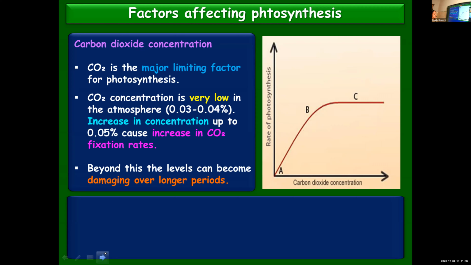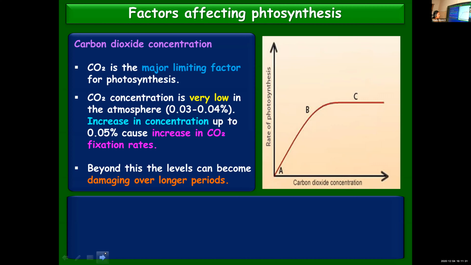So same as we said in the case of light intensities, a similar graph is obtained here. So in the beginning, you can see that steep rise from A to B, but B to C, it is slowing down, and after C, it is steady. So that means it is a major limiting factor, and with increase in carbon dioxide, the rate of photosynthesis also increases.